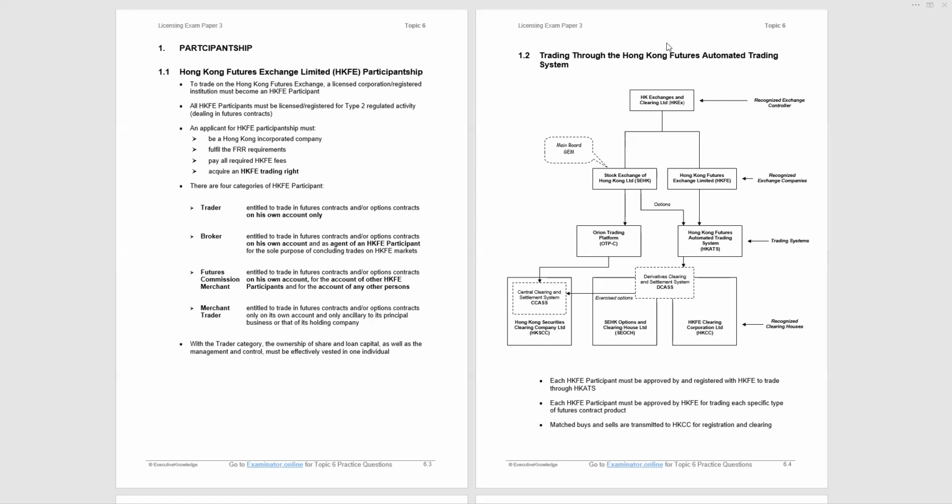The futures commission merchant has the widest remit. They are entitled to trade in futures contracts and or options, that'll be options on futures, on his own account, and that'll be the house account, for the account of other futures exchange participants. That was similar to the broker. But here we go, and for the account of any other persons. They call themselves FCMs, and they'll be large entities. These are not small businesses.